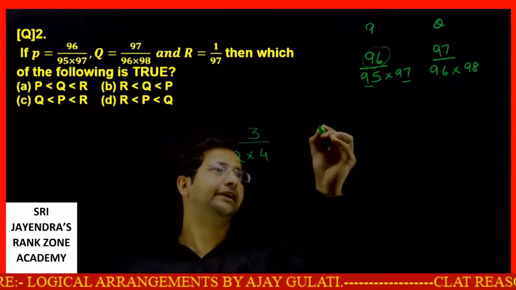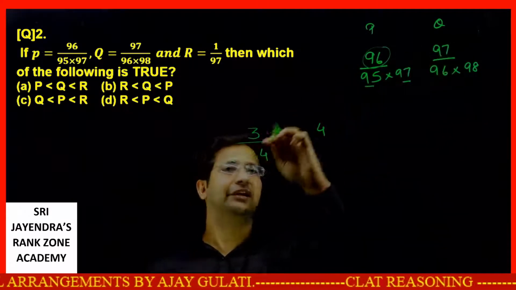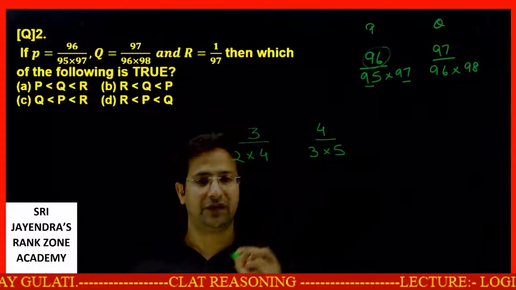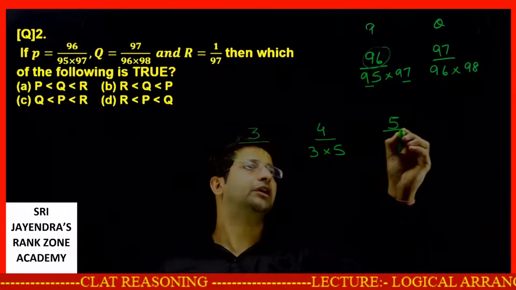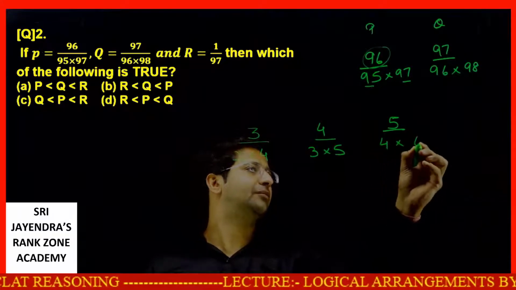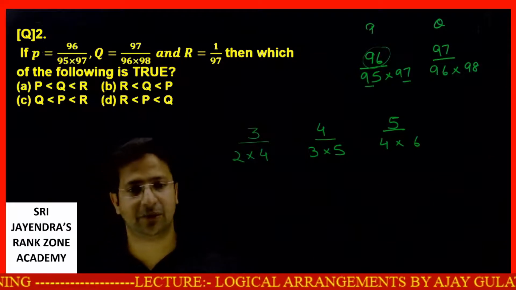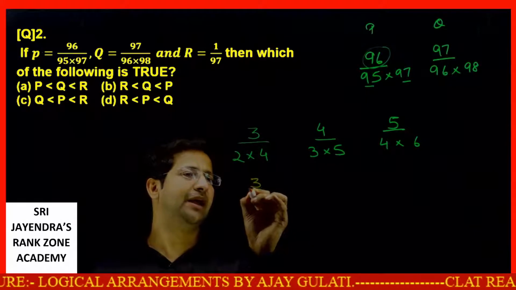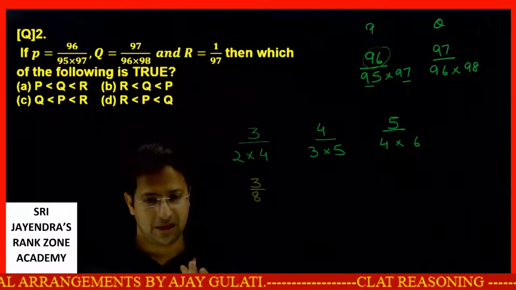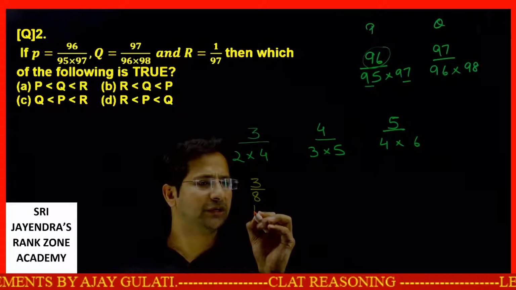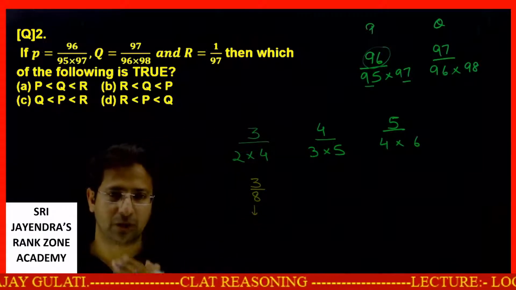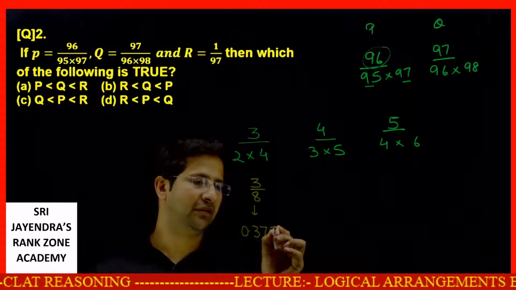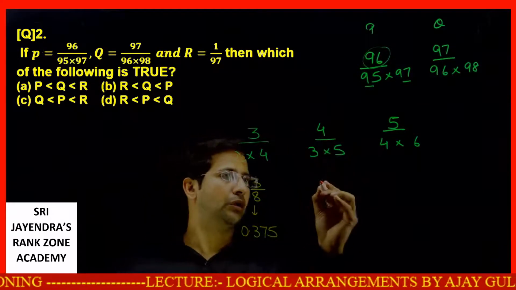Like this, I take the next number. This is 96, 97, so that way 3, 4. What is the previous number? 3. What is the next number? 5. Next number 5. What is the previous number? 4. What is the next number? 6. Here you will be very easily able to locate and find the difference, to make the comparisons. This is 3 by 8. One thing, I know the decimal value of this. I told you already 1 by 8 is 0.125. So 3 by 8 will be 0.375.